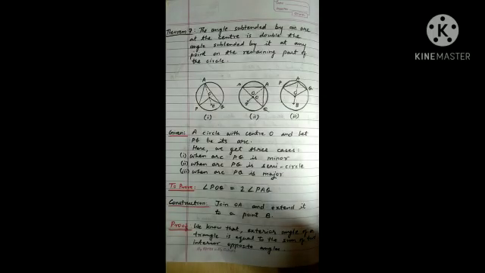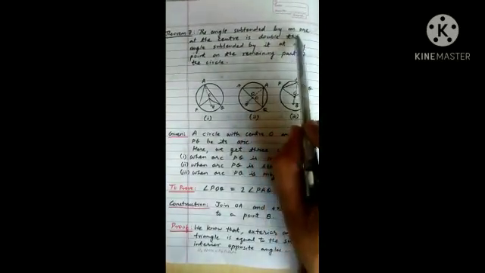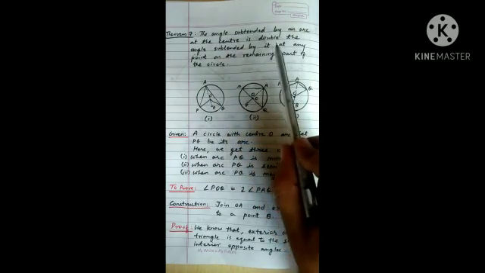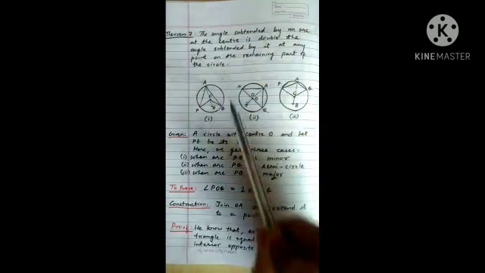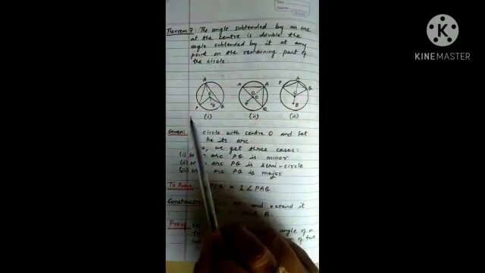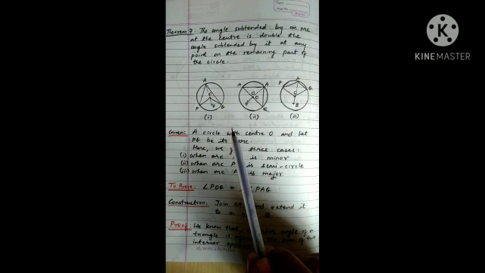In this video, we will study theorem number 7 of circles. It's a very important theorem. The angle subtended by an arc at the center is double the angle subtended by it at any point on the remaining part of the circle. The angle formed by an arc at the center is double the angle formed by the same arc at any other point on the circle.